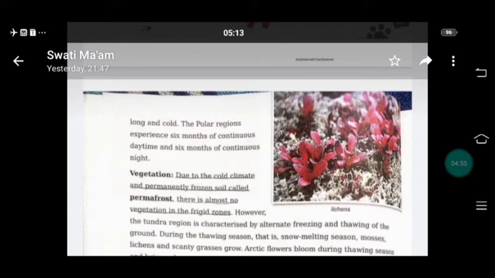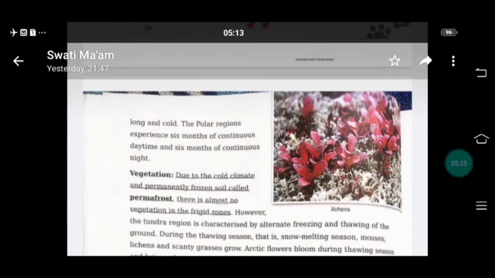So the polar regions experience 6 months of continuous daytime and 6 months of continuous night. Why? Because this region does not receive sun rays when the earth moves around the sun.